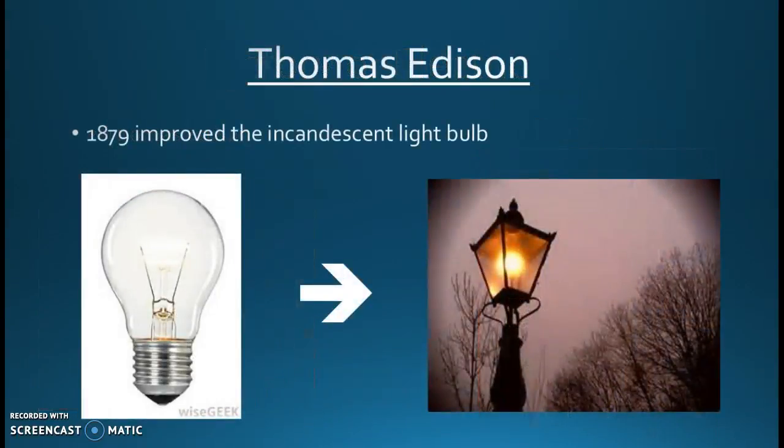Thomas Edison, one of the most important people who discovered electricity and developed on everyone else's previous theories, had over 1,000 patents, many of which improved upon the electrical theories and products that were developed before him. In 1879, he improved the incandescent light bulb to where it would stay on for 40 hours. With the development of the electric light bulb, Edison was able to light the first street in New York City in 1882. The drawback to Edison's electricity was that it was based on direct current, DC.